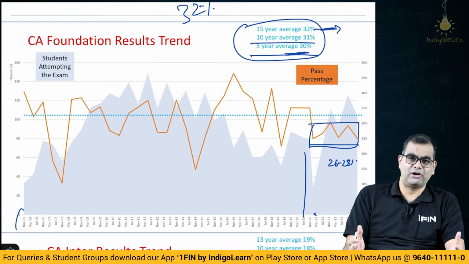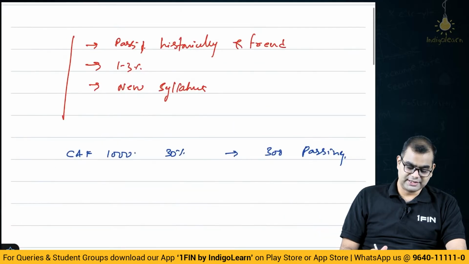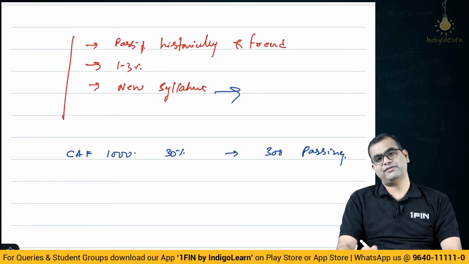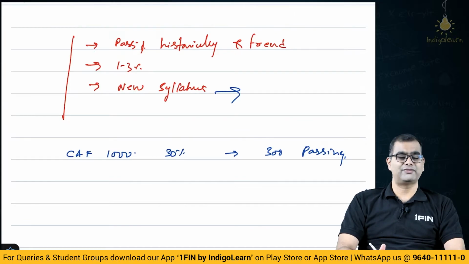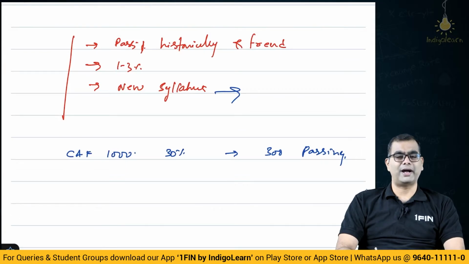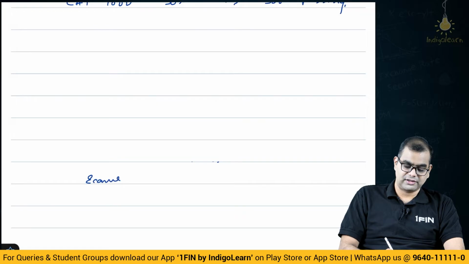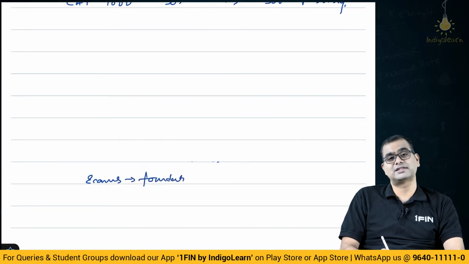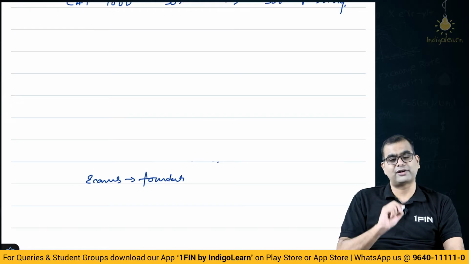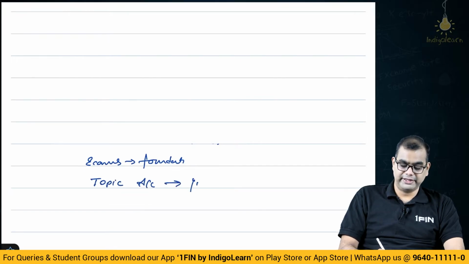Why am I making this bold, outrageous, forward-looking, futuristic statement? You see, there is this reason of the new syllabus. One of the things that I have begun to understand from the way the institute is thinking is that there is a certain thought process in the CA Institute's mind that they want to make entries slightly tougher. They have made entire economics part of foundation. By the way, this was the case long ago, 15-20 years ago, when I studied also, entire economics was in foundation. We didn't have economics in inter. Then they moved certain topics in accounting from inter to foundation.